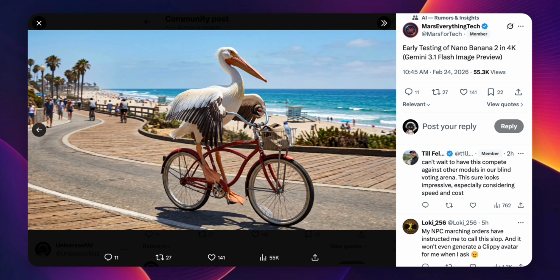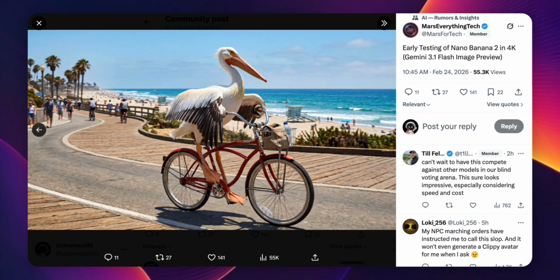In Google's lineup, Flash is the speed and cost tier. It's not the most capable model they have, but it's the one optimized for fast, cheap inference. Gemini 1.5 Flash, 2 Flash, and now 3.1 Flash have always been positioned as the practical deployment option, not the showcase model. The fact that the Flash class output looks like this changes things for anyone building image generation into a product. You don't need to route to the expensive model to get usable results.